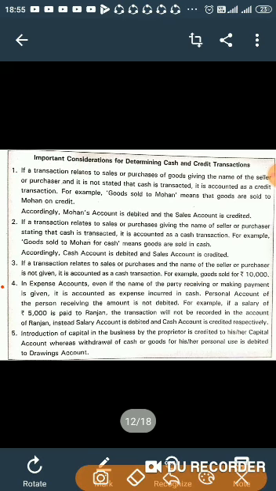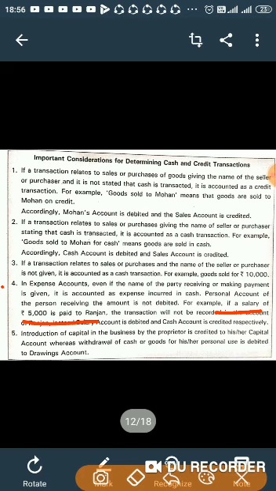Now the next point of consideration is about expenses. In expenses, even if the name of the party receiving or making payment is given, it is accounted as an expense incurred in cash. The personal account of the person receiving the amount is not debited. For example, a salary of rupees 5,000 paid to Ranjan. Three accounts are involved: salary as an expense, cash of 5,000 rupees, and Ranjan, who has received the cash.